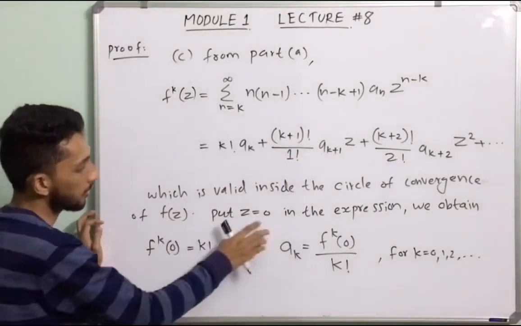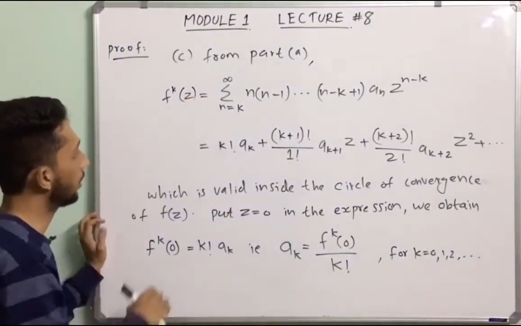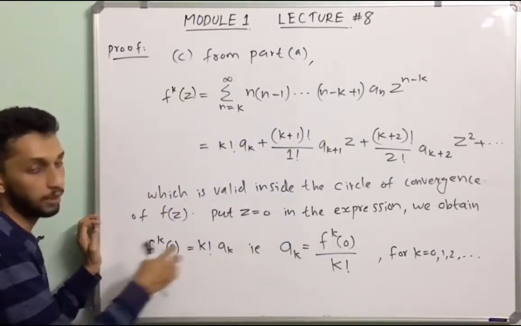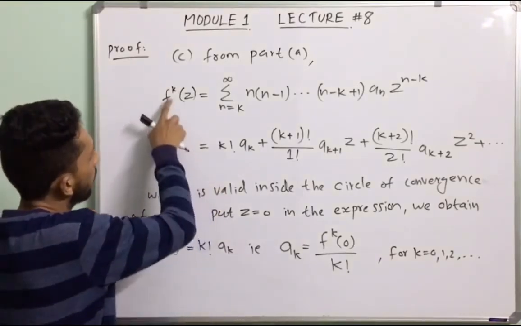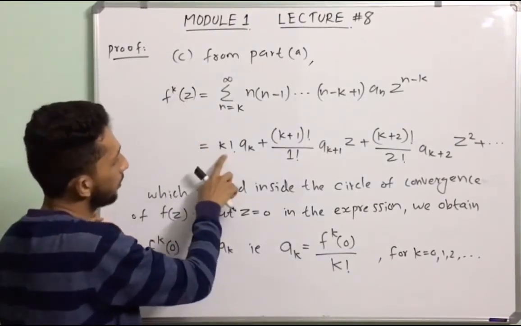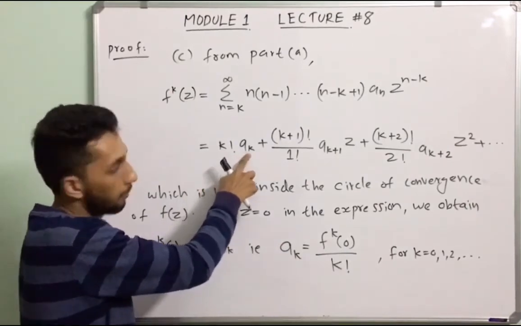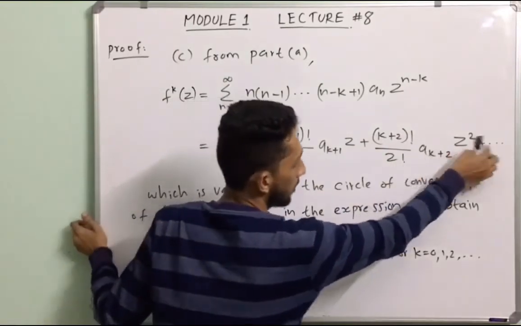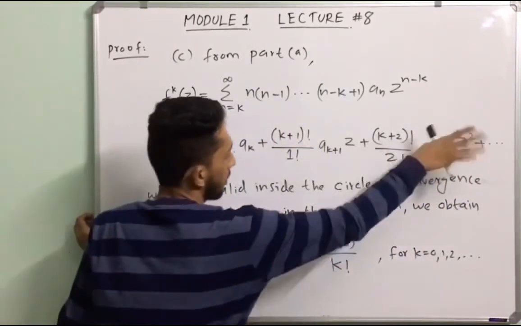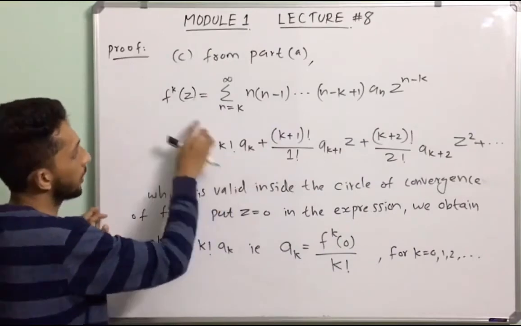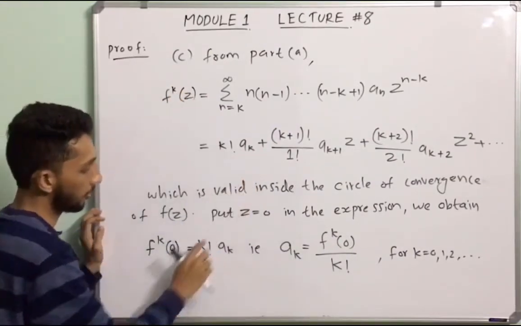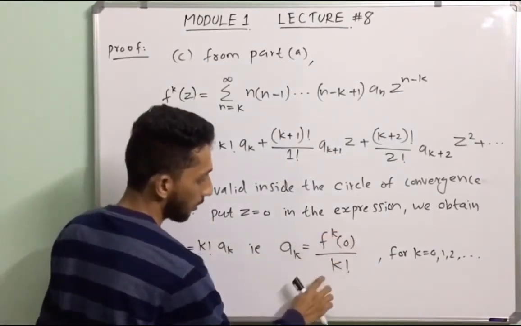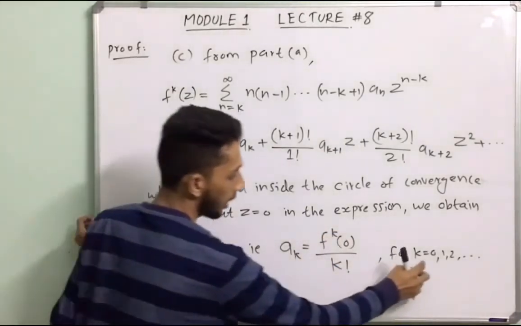Put z equal to 0 in the expression, we obtain f raised to k of 0 equal to k factorial into a_k plus this into 0 plus this into 0 plus etc. These all terms are 0. We obtain f raised to k of 0 is equal to k factorial into a_k. That means a_k equals f raised to k of 0 divided by k factorial for k equal to 0, 1, 2, 3, etc.